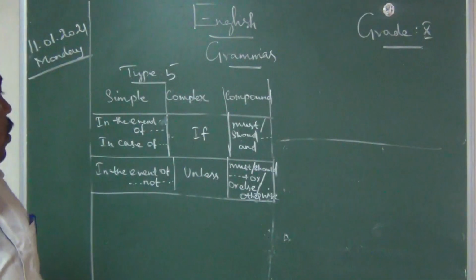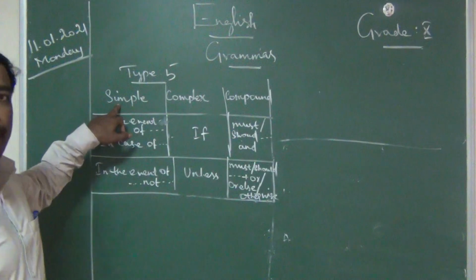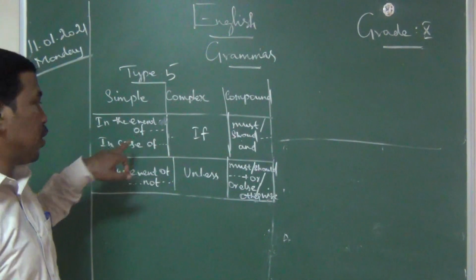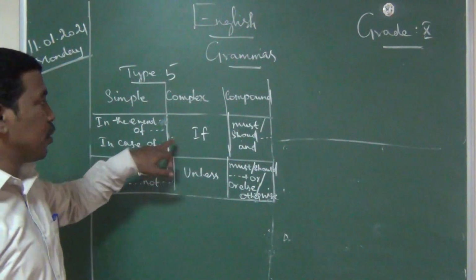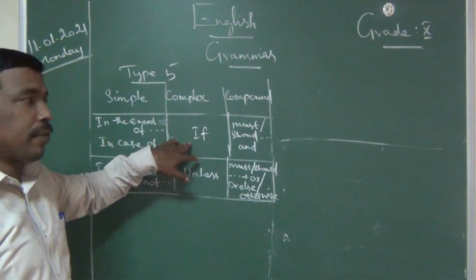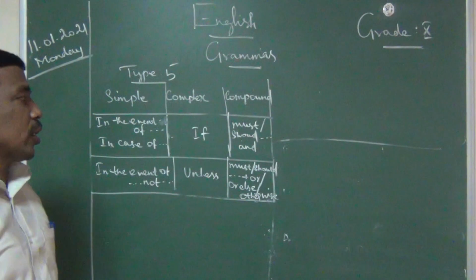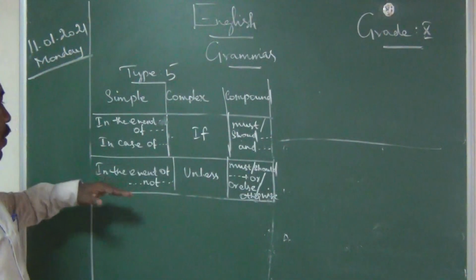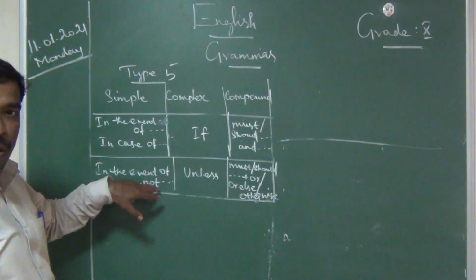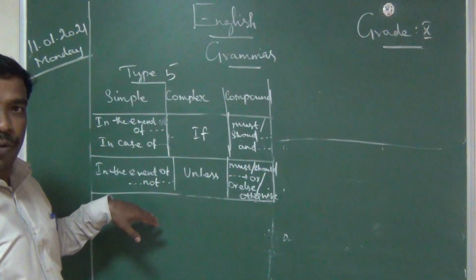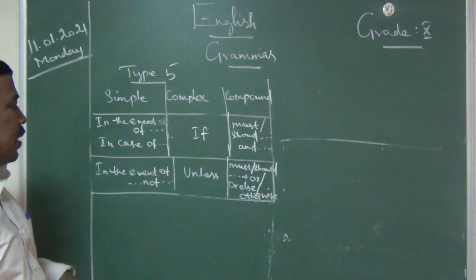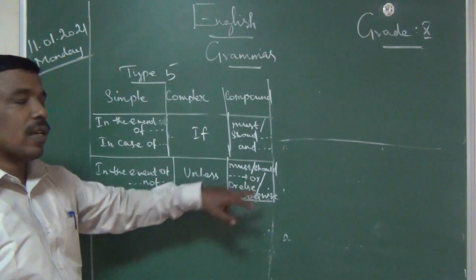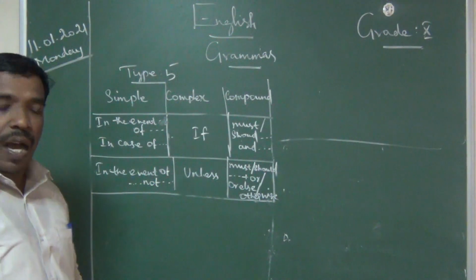Write fast. So simple sentence, once again I am saying, don't make mistake. In the event of, this is positive. In case of, positive. For that complex if and the compound must or should, it will come and. Okay, that is correct. If it is negative, in the event of not, in case of not, means unless, must or should plus or else, otherwise.